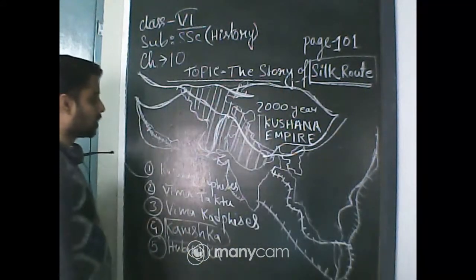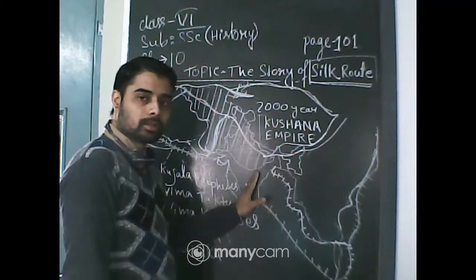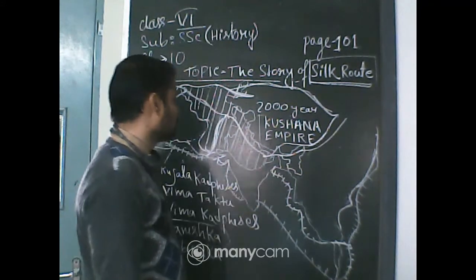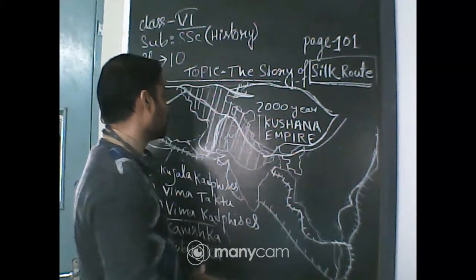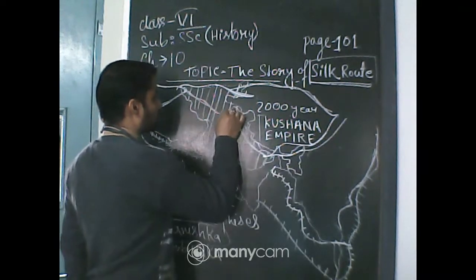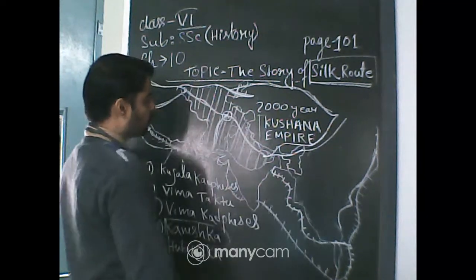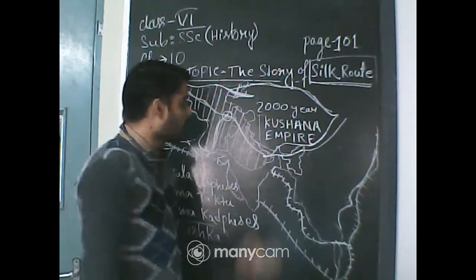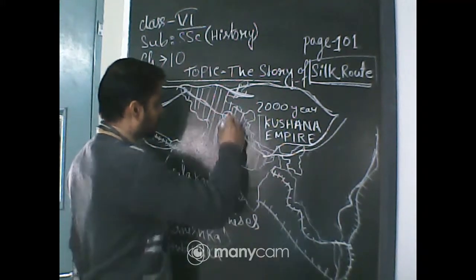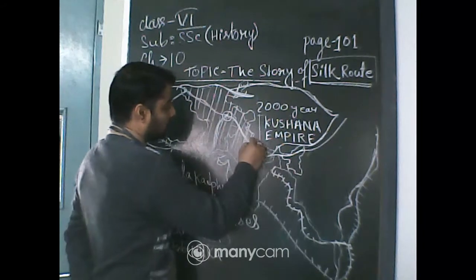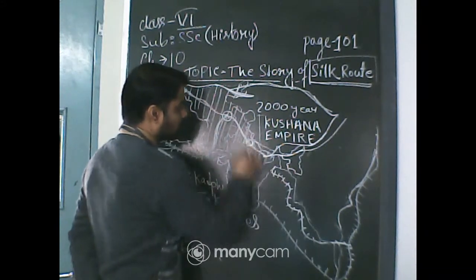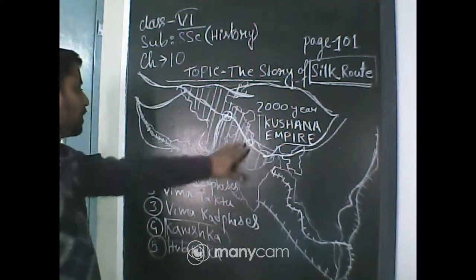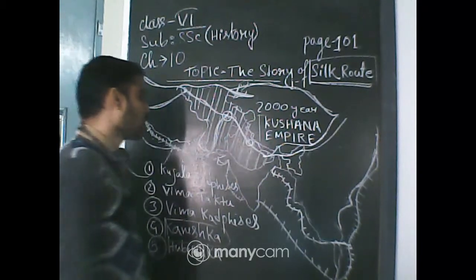There are two major administrative towns or cities: one is Peshawar, at the time known as Purushpur, in today's Pakistan, and another is Mathura, in today's Uttar Pradesh.